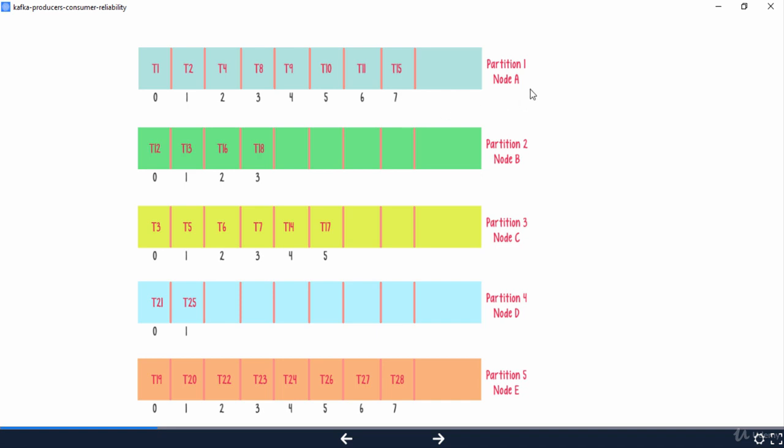So the next message coming in for partition 1 will end up in offset 8. Can you notice the order of messages in the partition? You can see the tweets are not continuous inside a partition, but tweets are stored as they came in. That is, inside the partition, the tweets are ordered. This means we don't have global ordering of messages. All we have is messages ordered inside a partition. But Kafka guarantees messages inside the partition are ordered as they came in.